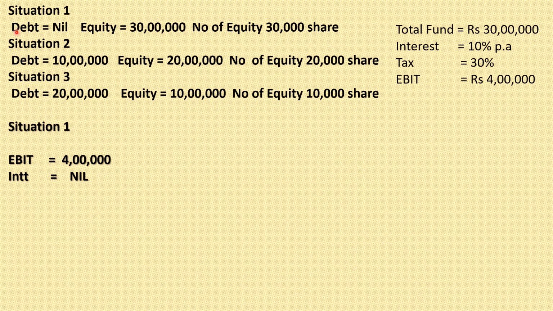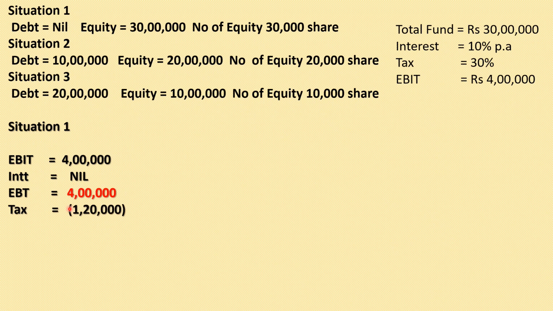Under situation 1, have we raised any money by the issue of debentures? The answer is no, because the money raised by the issue of debentures is nil. So we don't have to pay any interest. Interest is 10%, but since we have not raised any money by the issue of debentures, the interest here is 0. So the money that we get after paying the interest is the same 4 lakh rupees, because the interest amount is 0.